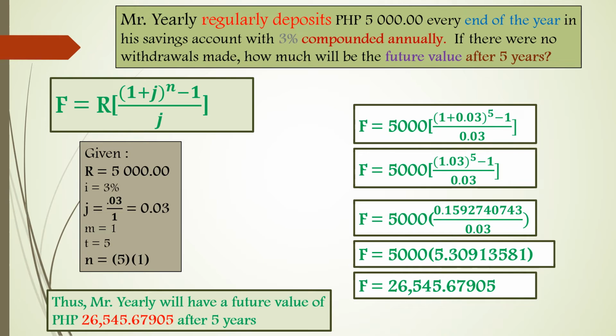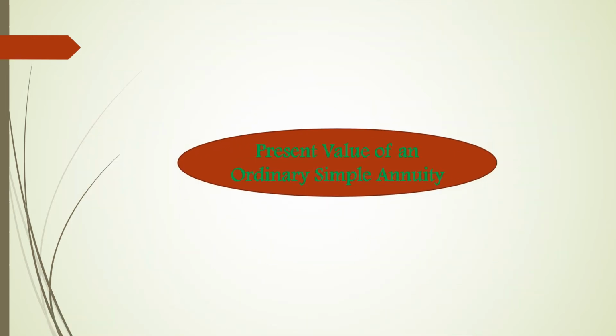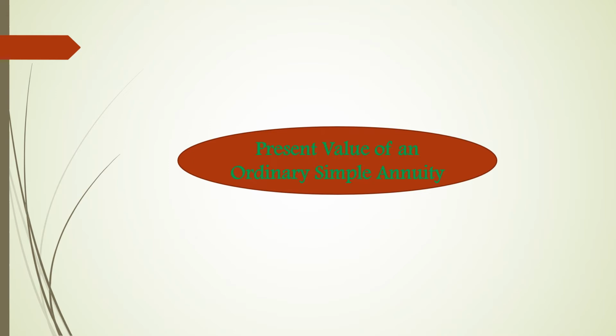Mr. Yearly will have a future value of 26,545.67905 after 5 years. Let us now discuss the present value of an ordinary simple annuity.